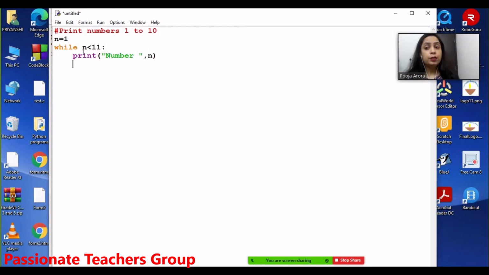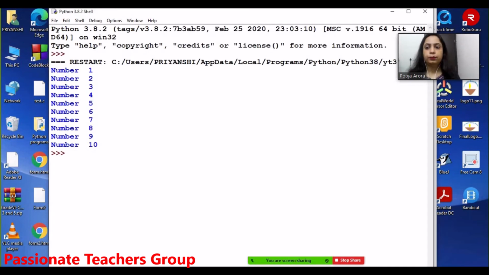But before I go back to my condition check, I first need to increment, because here I am going from 1 to 10, so I definitely need to do an increment. I have to increase the value of n. So I will do n is equal to n plus 1, or I can use a shorthand operator also as n plus equals to 1. Both are the same things, right? And I just run it. So you can see it is showing me number 1 to 10.